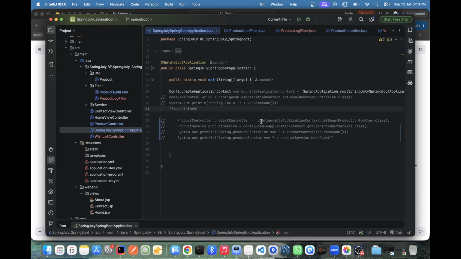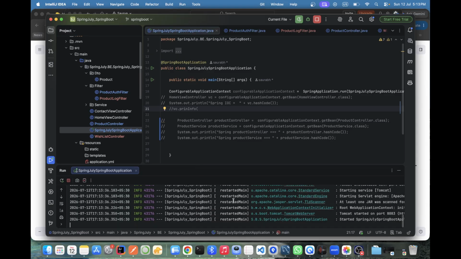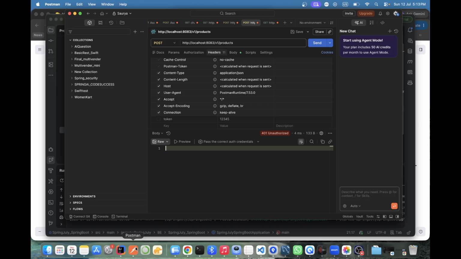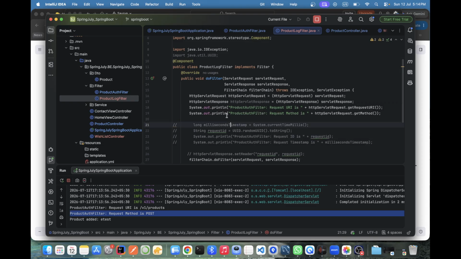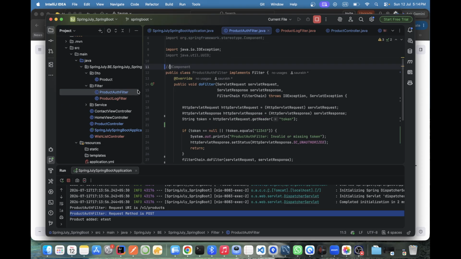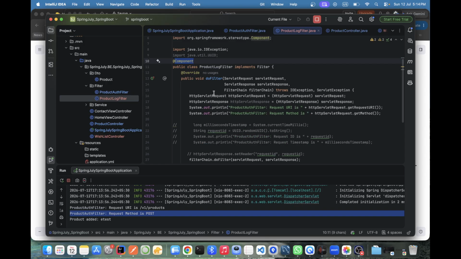Yesterday also we did the same thing. Just today we are understanding the filter chaining. I think you are not able to relate. Any confusion? Ask, no worries. See, it's printed in the console. This is our request, this is the type of the request. It's coming from the log filter. Why? Because I just enabled the log filter. I did not enable the auth filter. Okay, got your point.